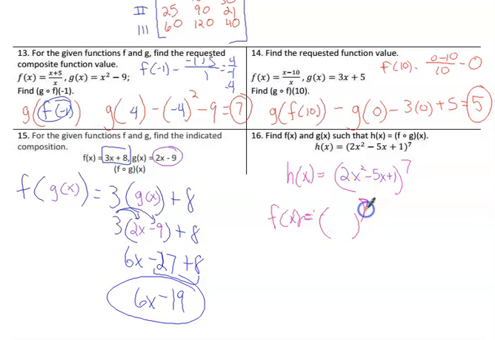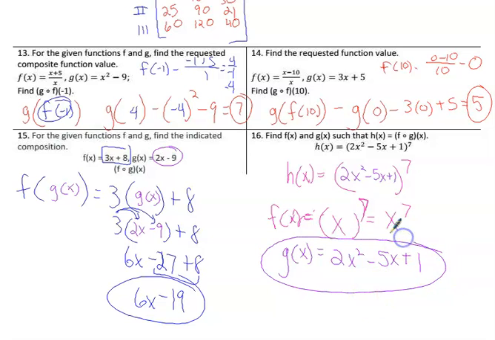And we use an x, so it's just x to the 7th. The inner function, g, is the stuff that we put inside. And the stuff that we put on the inside is 2x squared minus 5x plus 1. So there's our inner function. And there is our outer function, and that's all we had to find on this one.